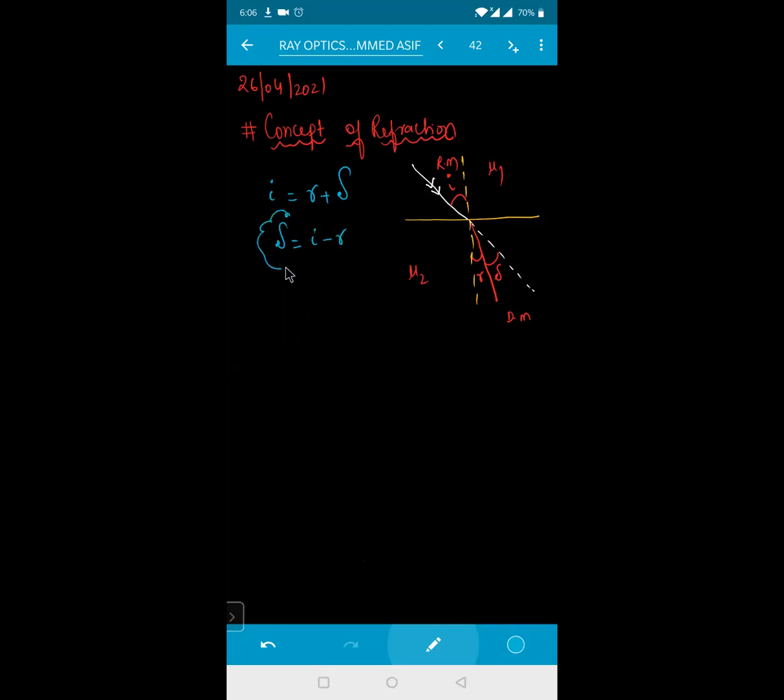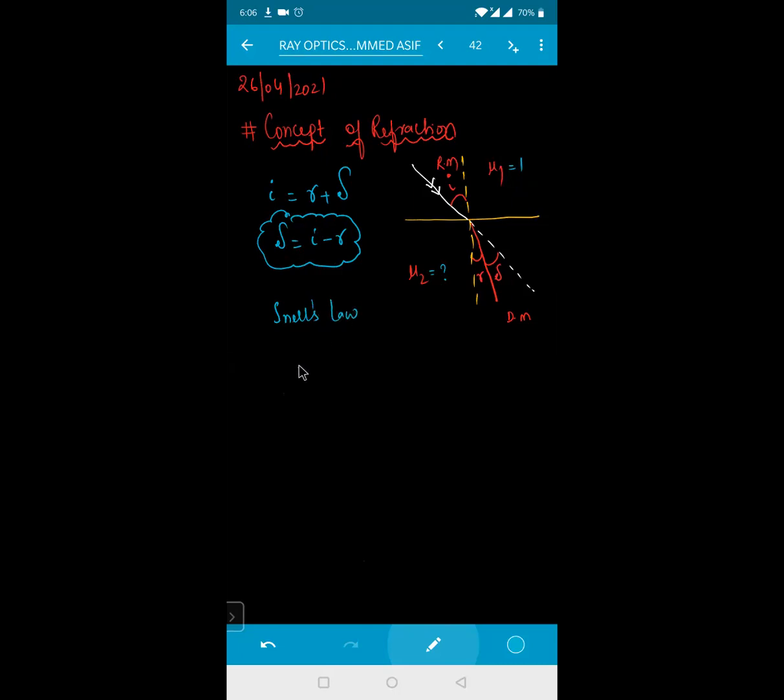So when a ray of light is entering from a rarer medium to a denser medium, the deviation of the ray of light is given by the formula tau equals i minus r. For the refractive index of air, generally we take it as one. For any other medium, it is taken as given in the material or in the numerical. So we apply a law called Snell's law. I hope everyone knows this well.